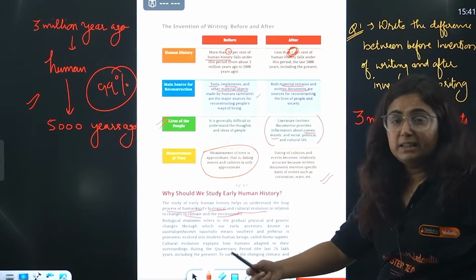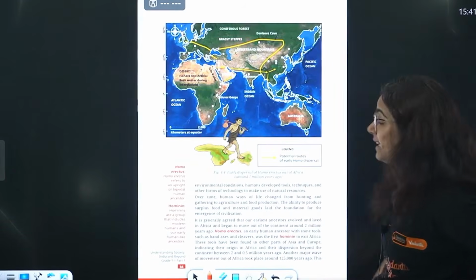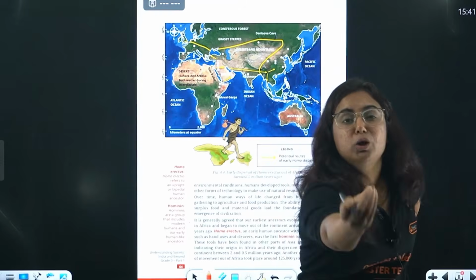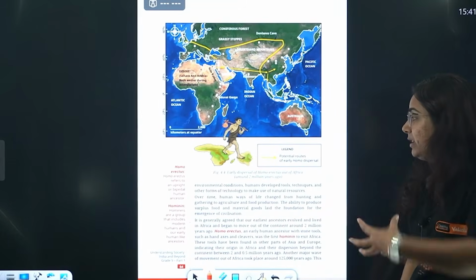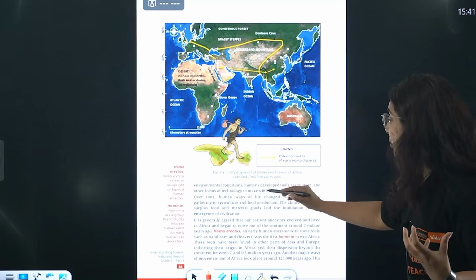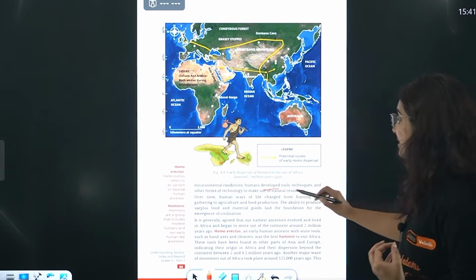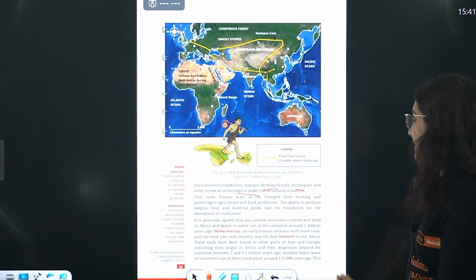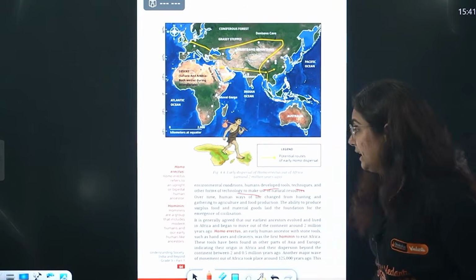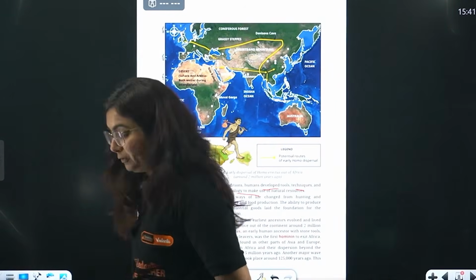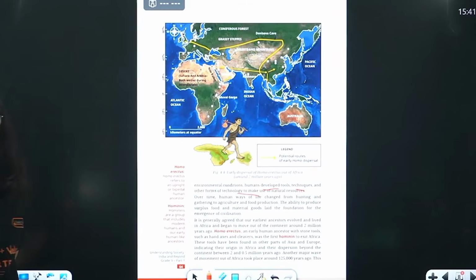The humans started adapting, and that is what happened. The evolution happened. That is why we are studying history. It tells us about the environmental conditions, human development tools, techniques, and other forms of technology. Getting my point?